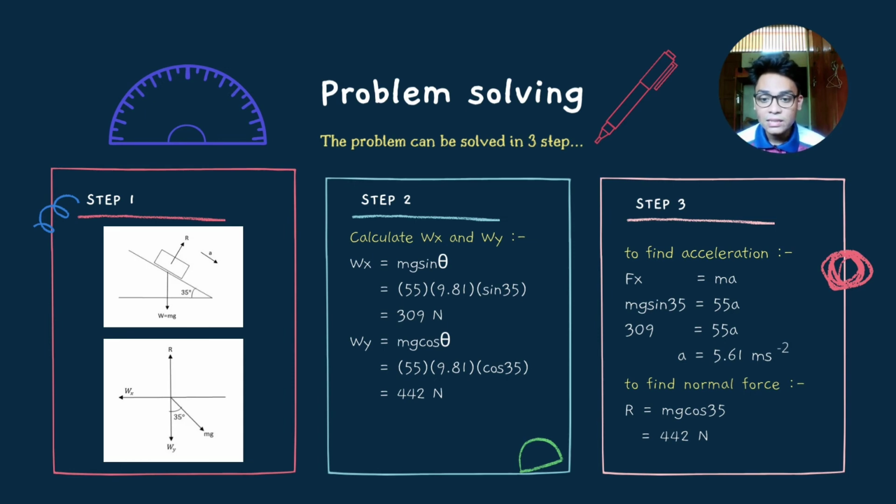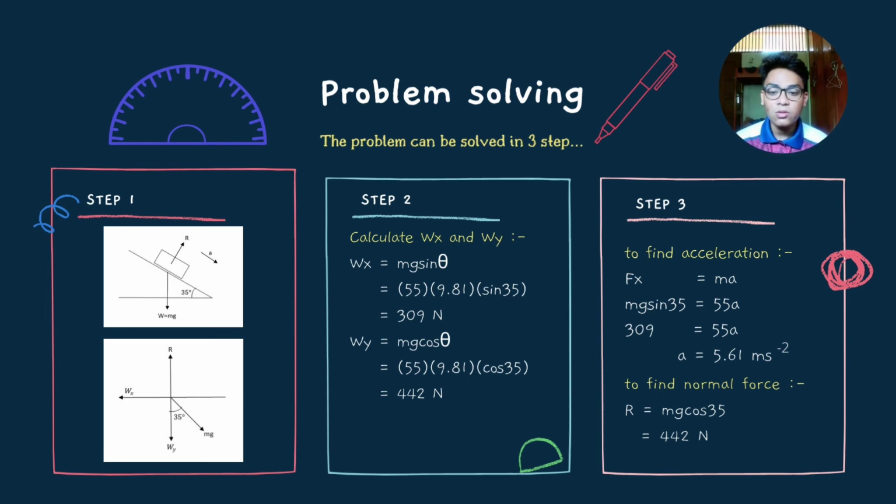For Wy, the only difference in the formula is to switch the sign into cos, which gives 442 Newton. Lastly, by inserting Wx into the formula F = ma, it becomes mg sin 35 = 55a. Because we already found mg sin 35, by reinserting it into the formula we get a equals 5.61 meter per second squared.